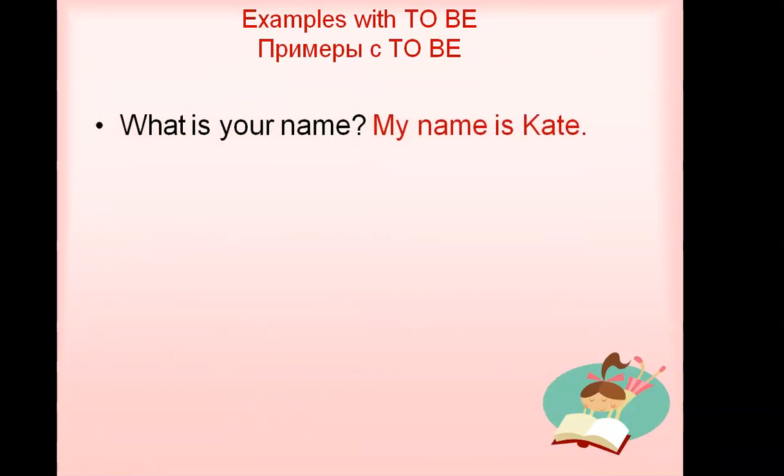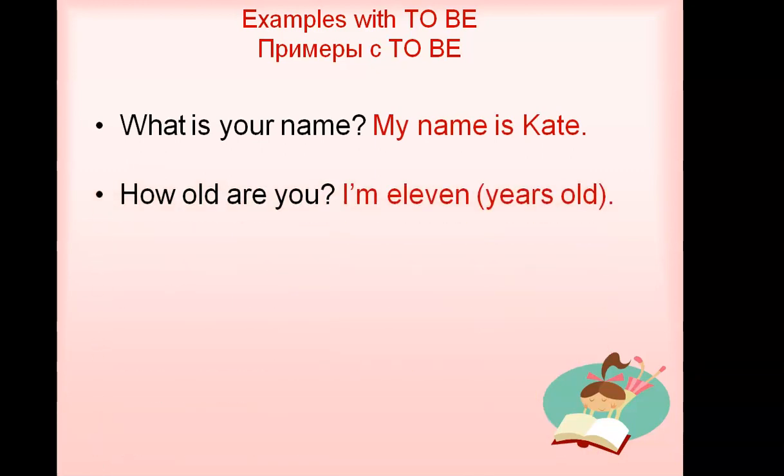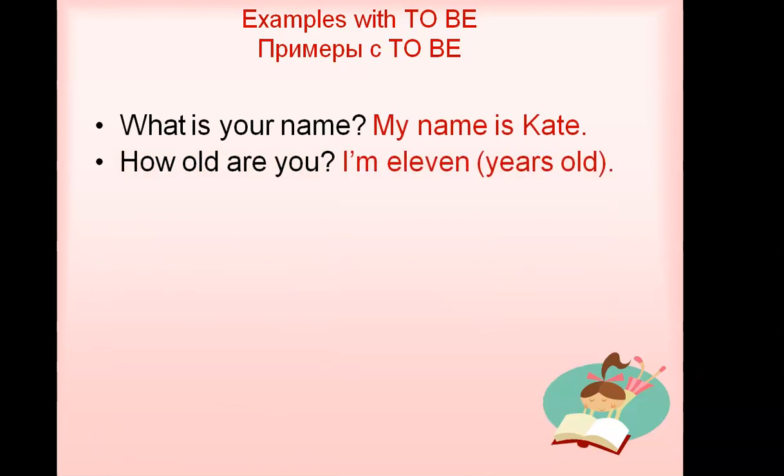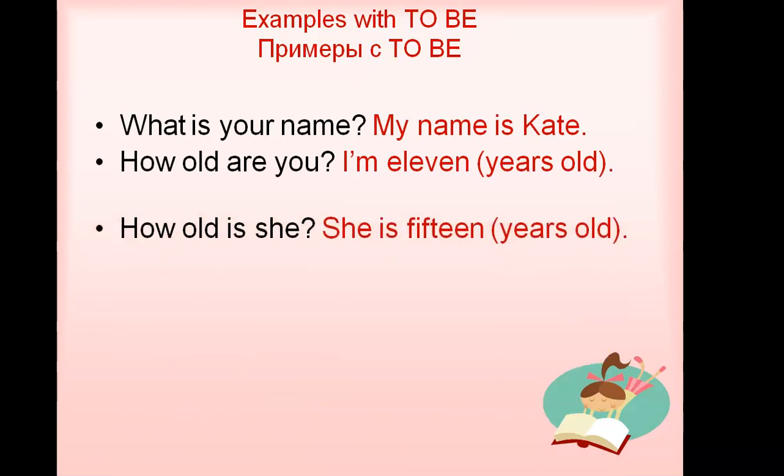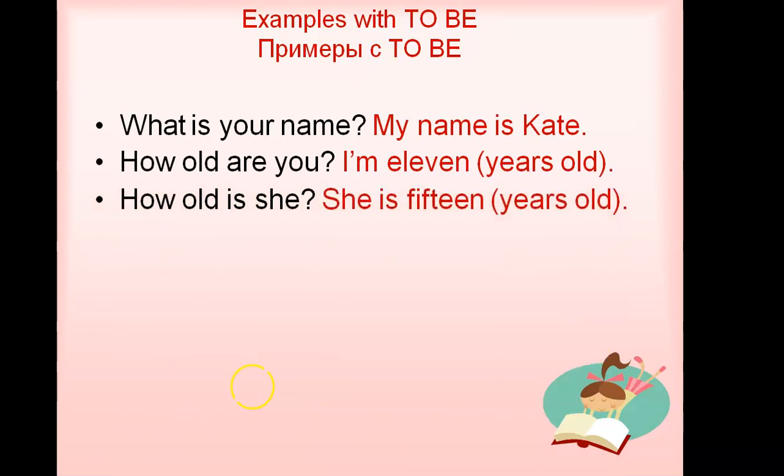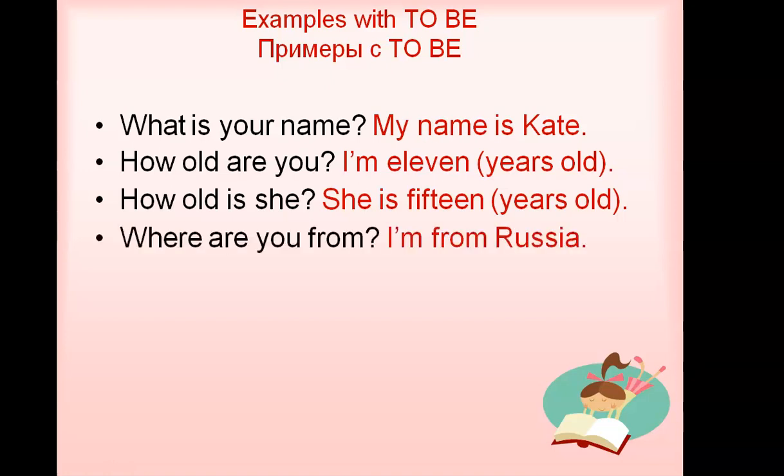So next examples with to be. What's your name? My name is Kate. How old are you? I'm 11 years old. How old is she? In the question form, is is put in front of the pronoun she. She is 15 years old.